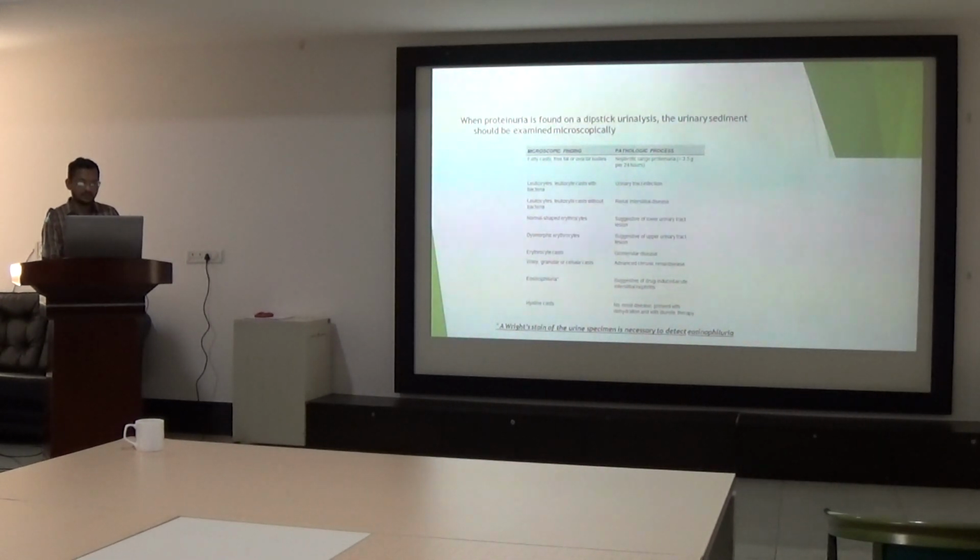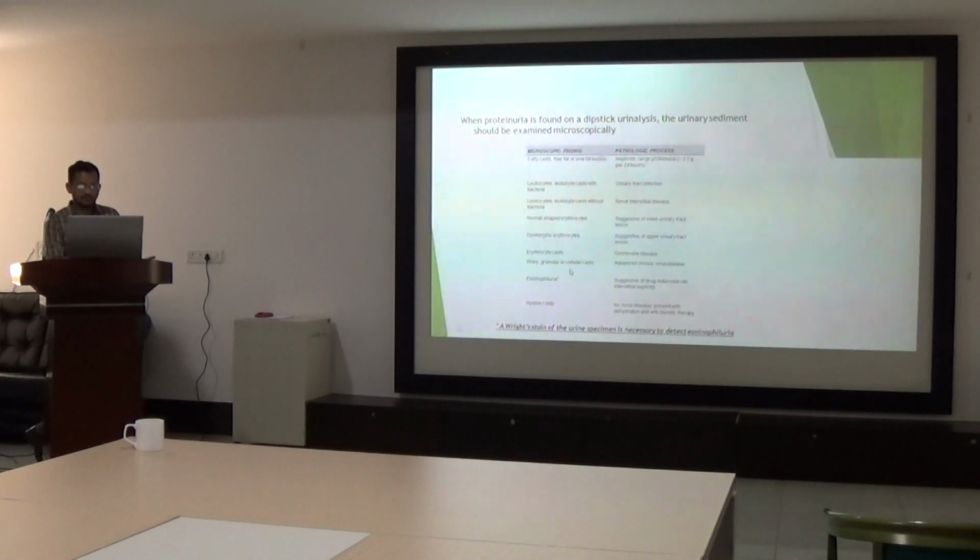When proteinuria is found on the dipstick analysis, the urine sediment should be examined microscopically. If there is a finding of fatty casts, free fat or oval fat bodies, it is considered nephrotic range proteinuria. If there is an associated leukocyte cast with bacteria, it suggests urinary tract infection. If there is a leukocyte cast without bacteria, it suggests renal interstitial disease. If there are normal shaped RBCs, it suggests some lower urinary tract lesion. If there are dysmorphic RBCs, it suggests glomerular involvement. If there is an RBC cast, it also suggests glomerular disease.